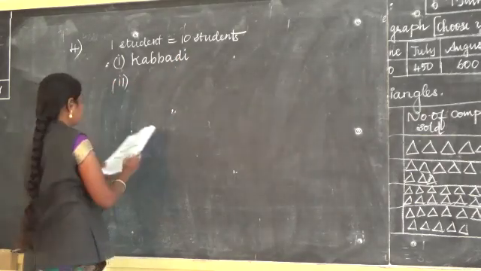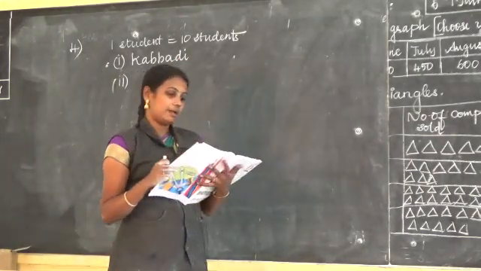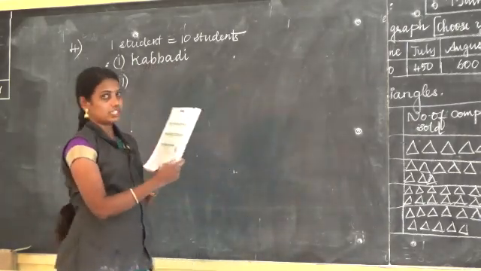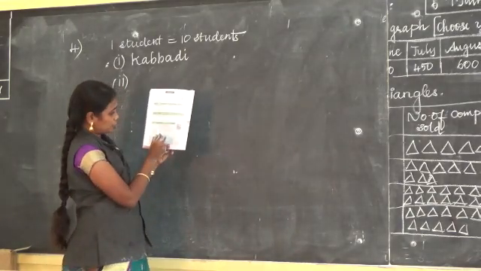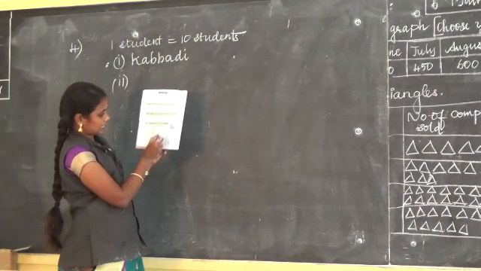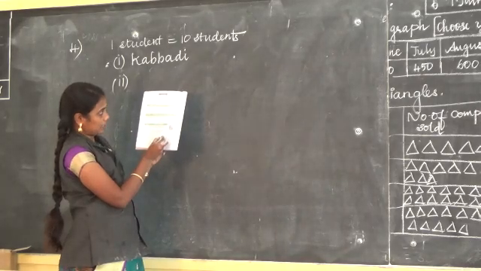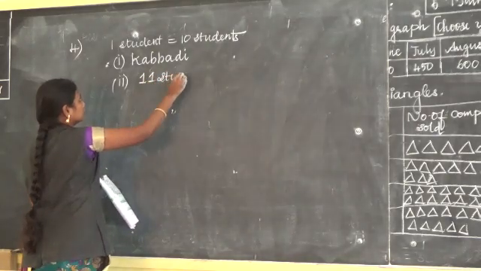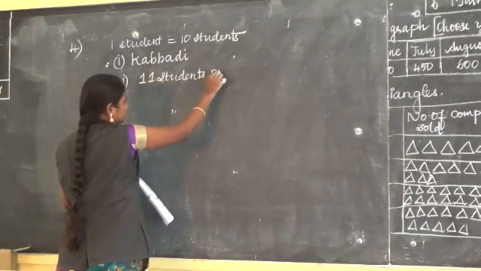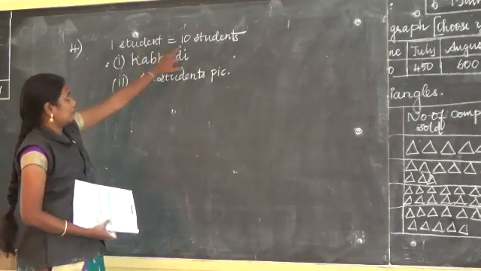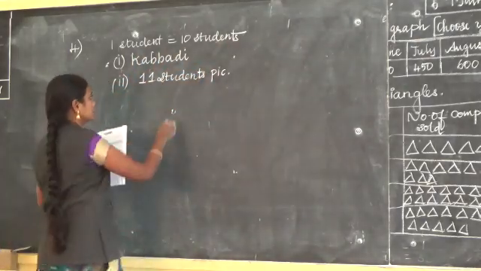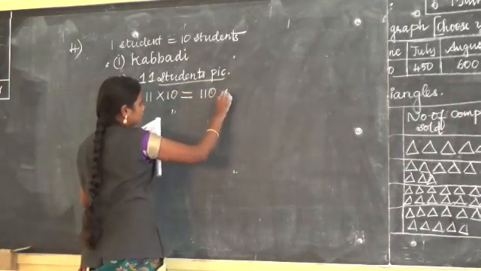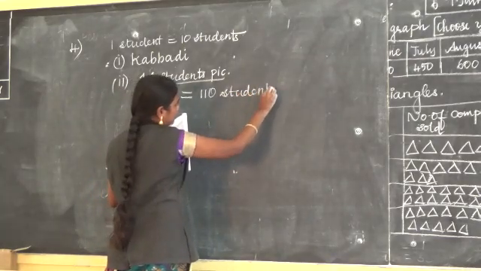Next, option 2, find the number of students playing Kabaddi. So how many are playing Kabaddi? We are going to find out. Listen, how many students counted? 1, 2, 3, 4, 5, 6, 7, 8, 9, 10, 11. So 11 student pictures are there. One student picture equals how many students? 10 students. So here 11 into 10, 110 students totally. Totally how many students are playing?